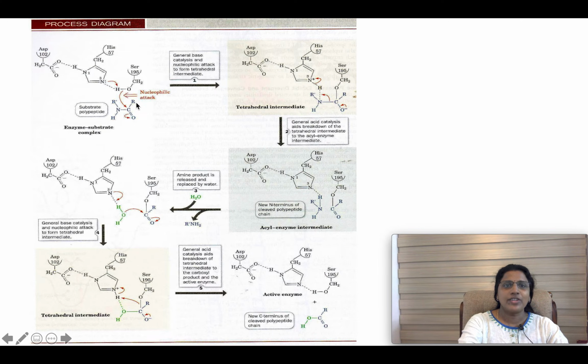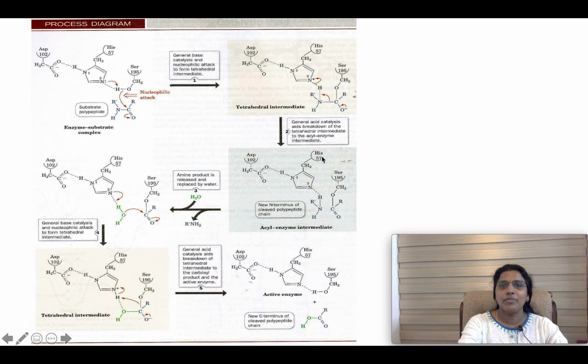Now this is the overall reaction mechanism. In the first step, histidine acts as a base, abstracts a proton and forms an NH bond, and this serine O minus becomes a strong nucleophile. It attacks the carbon, forming an OC bond, and you are getting a tetrahedral intermediate. The OC bond is formed and this NH bond is formed, and you can see a hydrogen bond also.